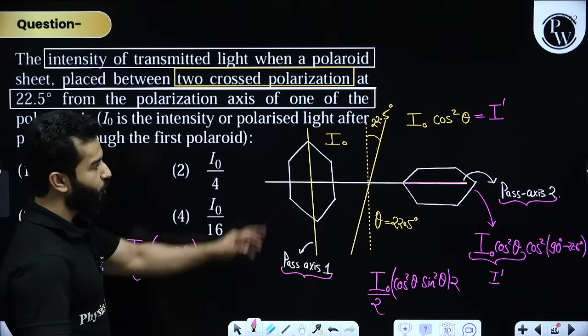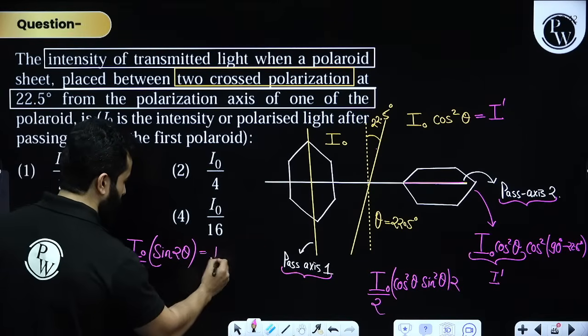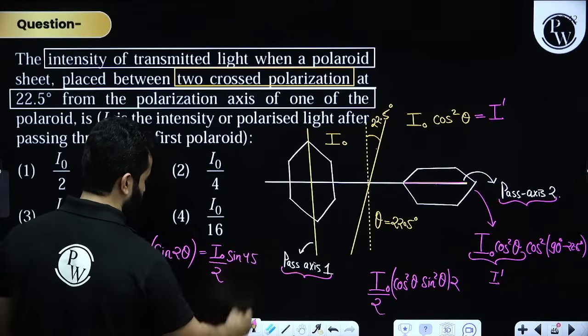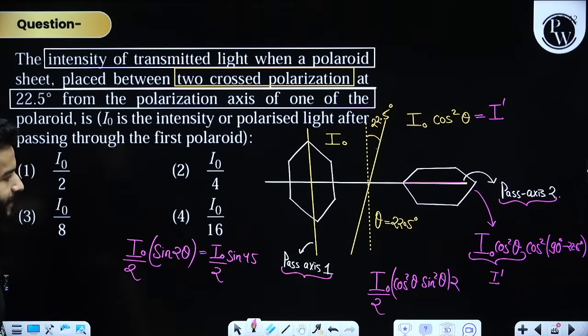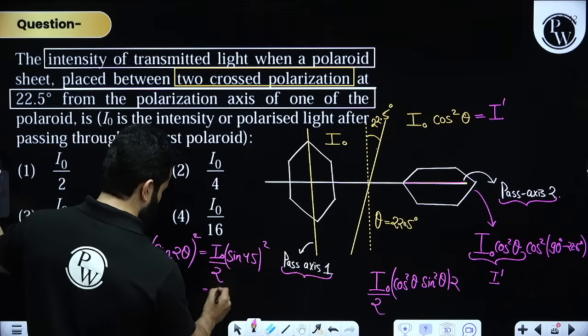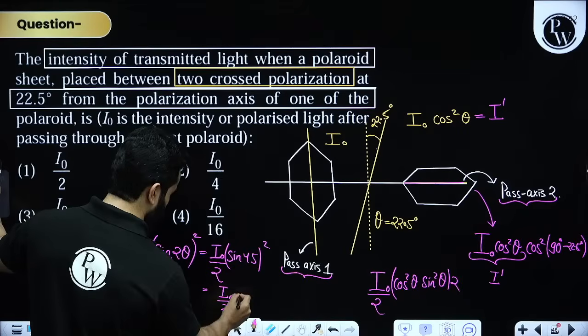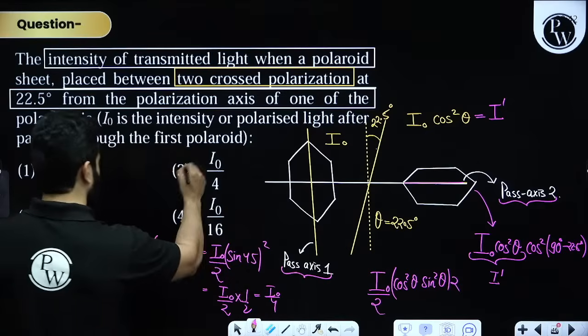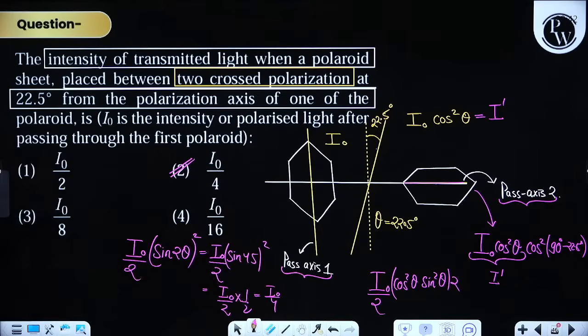Now I can substitute, because 22.5 is nothing but 45 degree, right? And this is also, by the way, getting squared. Finally, you will get I naught by 2 times 1 by 2, that is I naught by 4. I naught by 4 should be the correct answer, right? And please note that initially they have not said that we are going to use unpolarized light. So this is the correct answer, my dear friend.